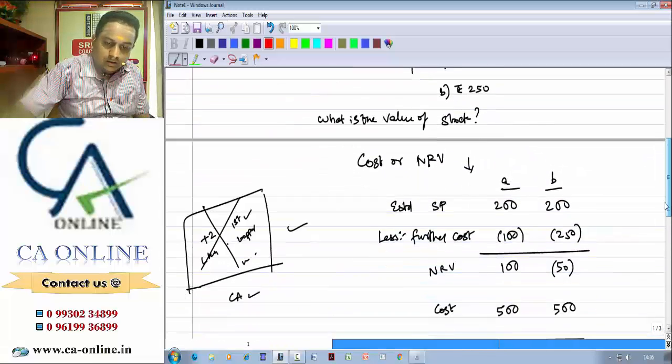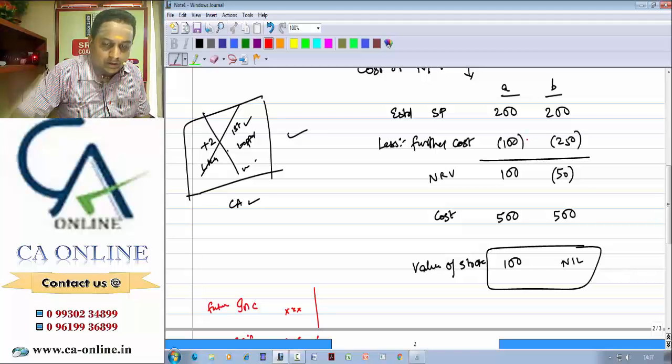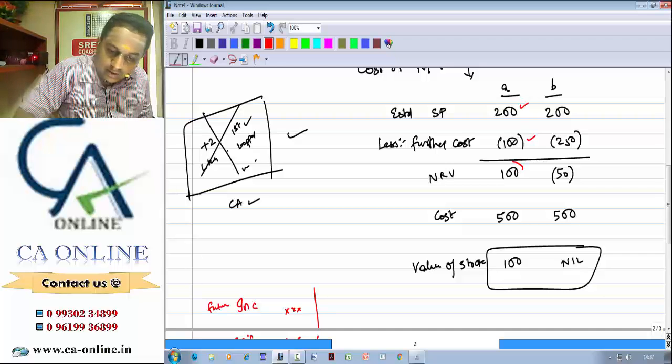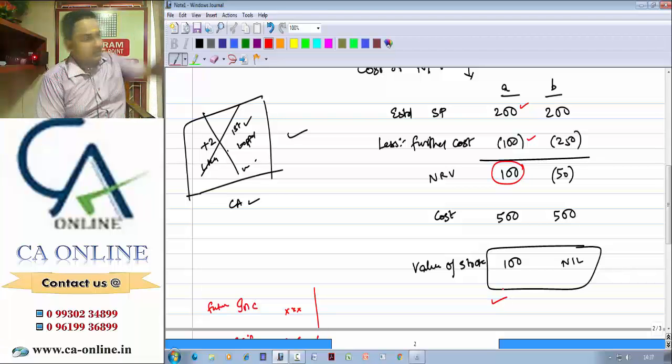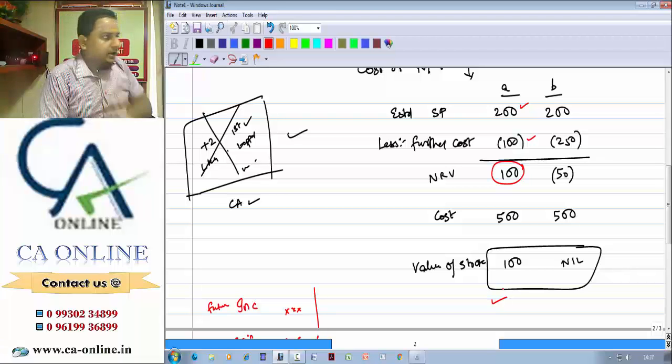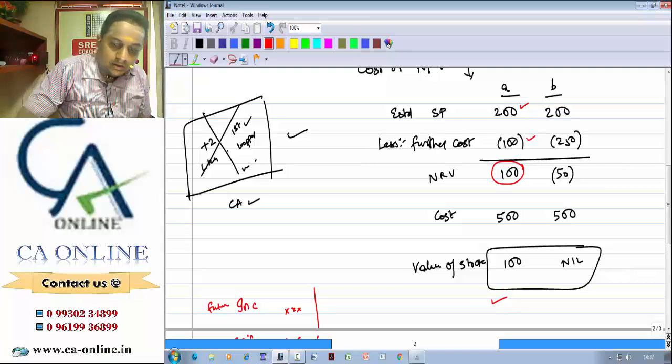Ignore this 500. How much extra you need to spend to complete the product? 100. When you spend extra 100, how much you will be getting? 200. Is there any incremental benefit or not? Yes. Proceed. That's all. Can you understand? So instead of checking 500 plus 100, total it will be 600, I will be getting 200, then my loss will be 400. Don't think this way. You can just try directly the incremental approach. Ignore what is already spent. It is sunk cost. Now incremental expenditure, this is incremental income. You are going to get incremental benefit.